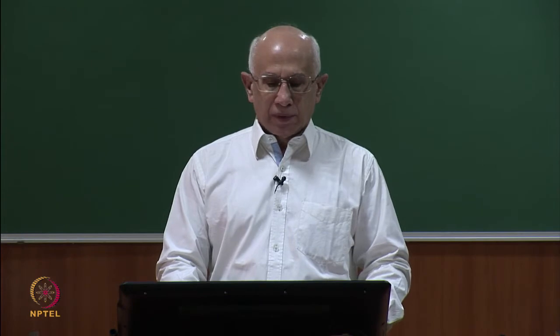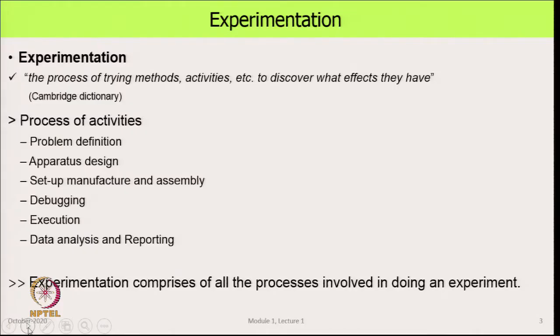Experimentation, as we defined yesterday, is the process of trying methods, activities, etc., to discover what effects they have. So, this includes a whole variety of processes, and these are listed here.